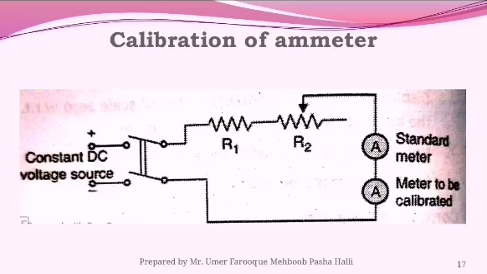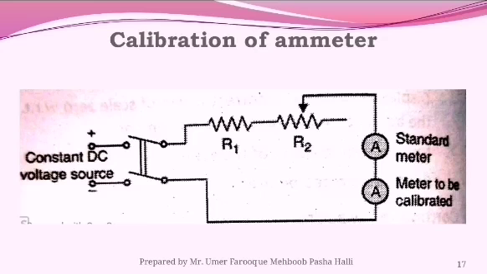Now we are taking some calibration methods, such as calibration of an ammeter. The figure shows the arrangement for calibration of an ammeter. We are taking two resistances, R1 and R2, connected in a circuit. R1 is a fixed value and R2 is a variable value.